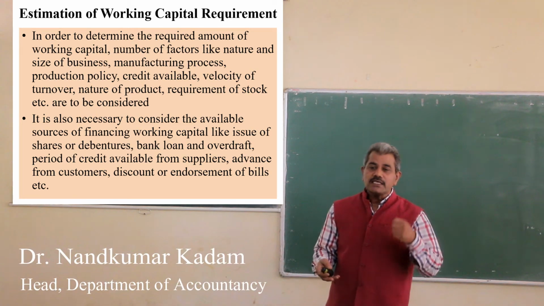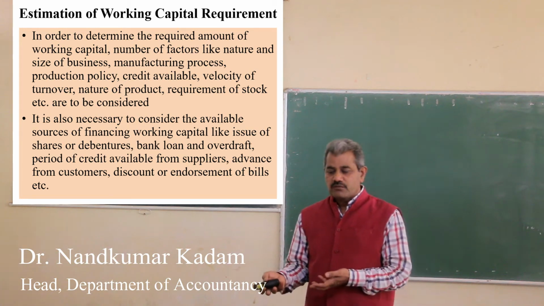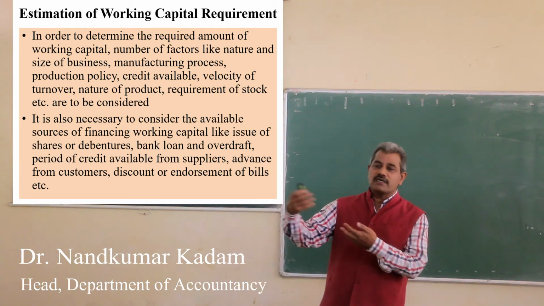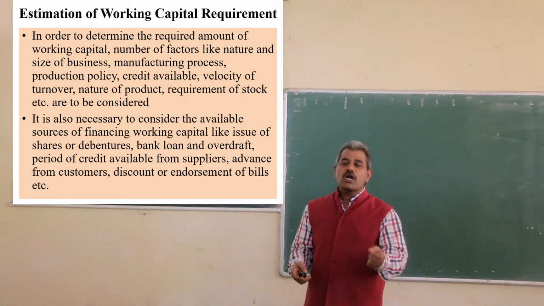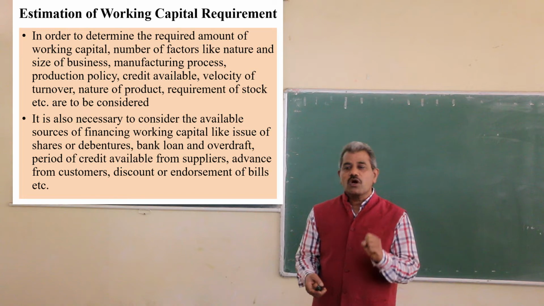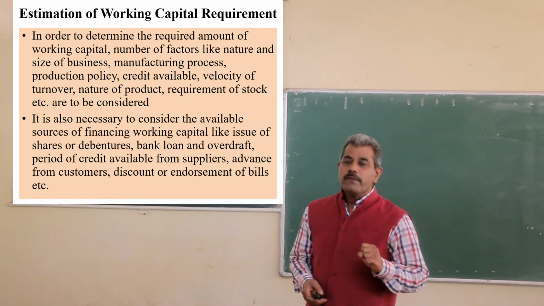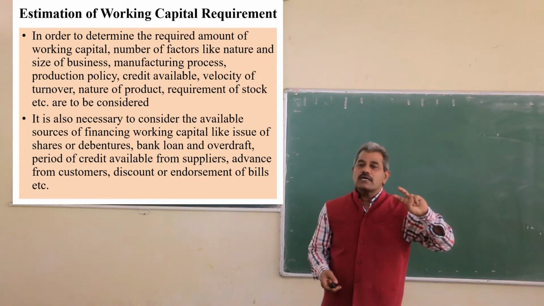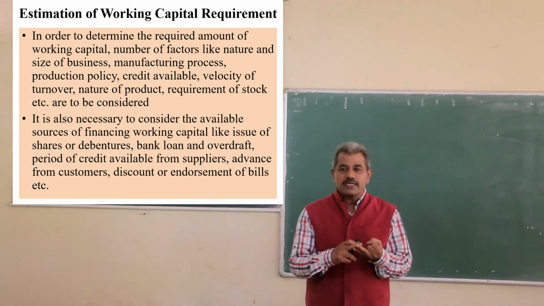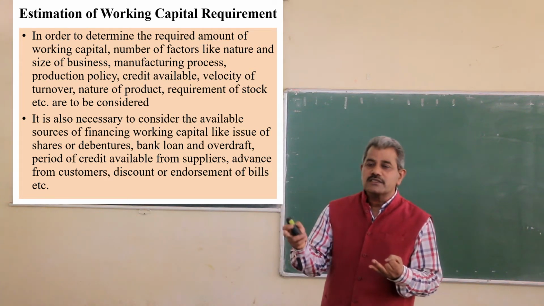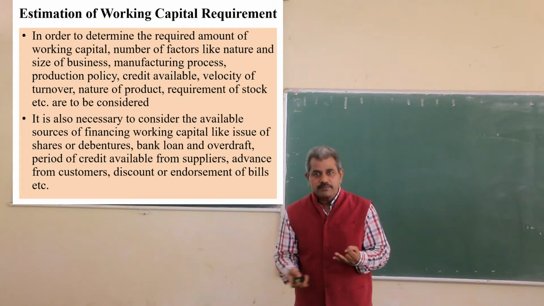Second is short-term sources, that is credit available from suppliers or advances from customers, or you can take bank overdraft from the banks, short-term loans. These are the short-term sources for financing the working capital. So two points are essential to consider. One is the requirement of working capital, which depends upon the size, the nature, manufacturing process, credit policy, production policy.